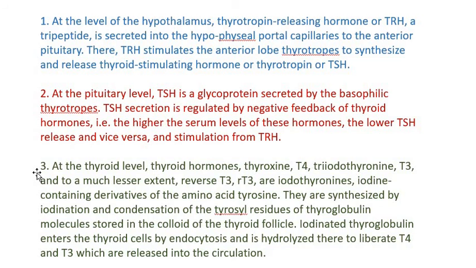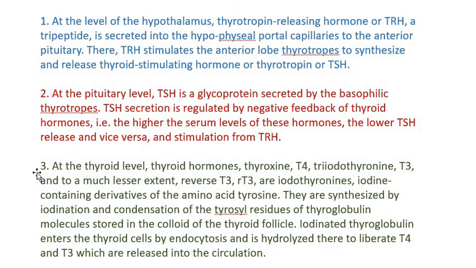It's already higher, so we don't require more T3 or T4 production. So TSH production itself is regulated at pituitary. And it is also vice versa. If there is a less amount of T3 and T4 in the blood plasma, then TSH level would be higher. And that higher amount of TSH release can only happen when it is stimulated by TRH.